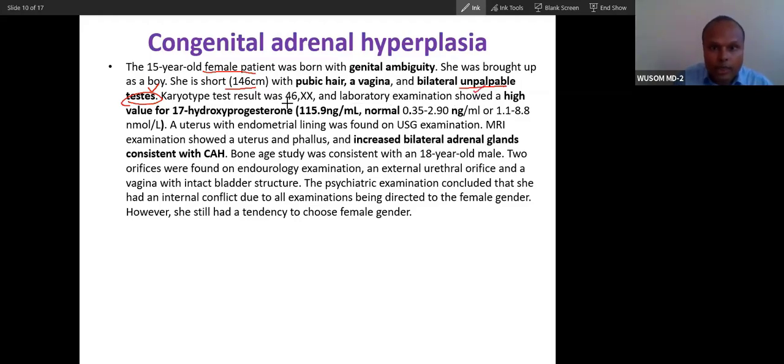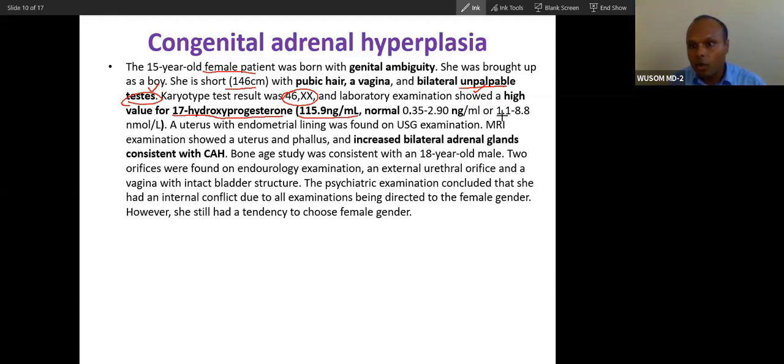And the karyotype was this. So karyotypically she is a female. Now when biochemistry analysis was done, this is a very important test, I told you 17-hydroxyprogesterone was done. It came out to be about 115 or 116 nanogram per ml.